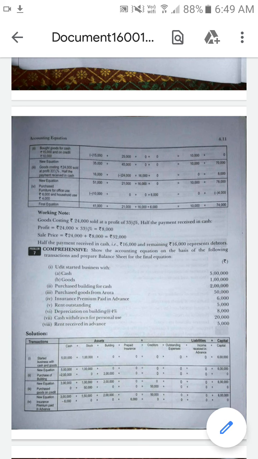Next one is the rent outstanding. Rent is the amount which is paid for a building or company. For each month, whoever is occupying the space has to pay the rent. So it is one of the expenses. Rent is one of the expenses.